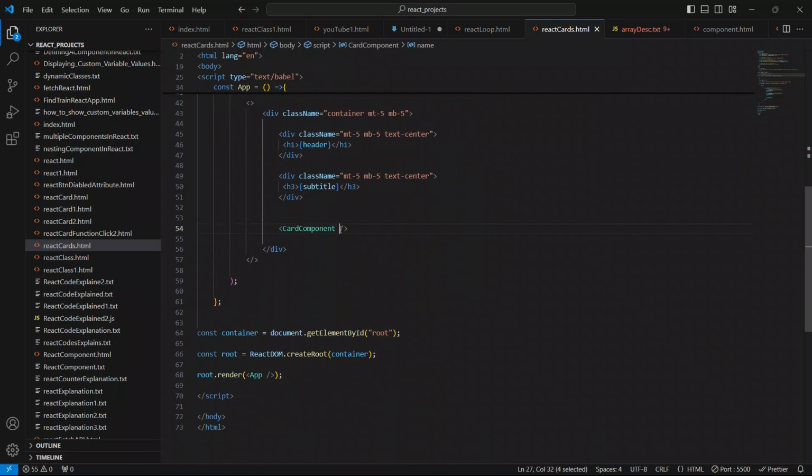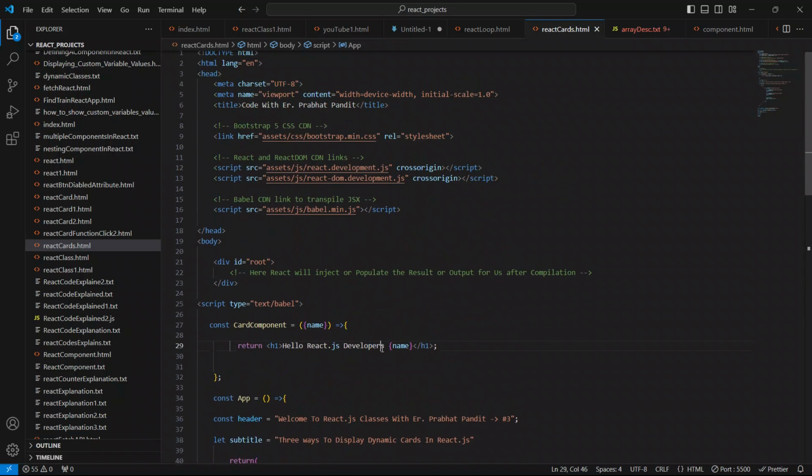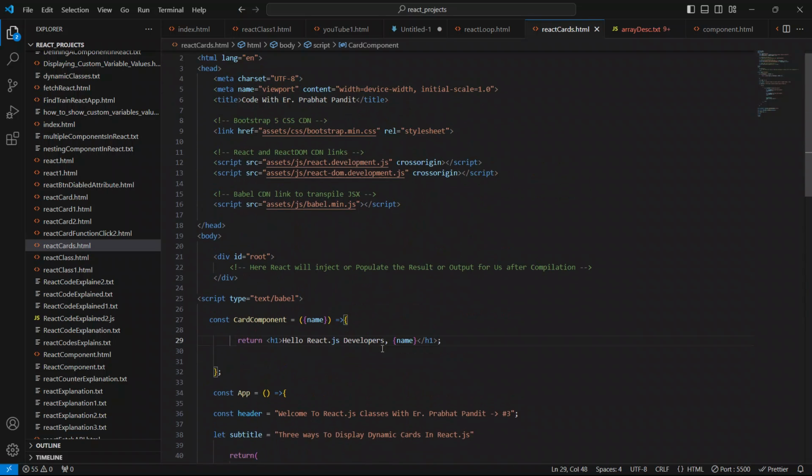We have to say on this card component, name equal to open and closing curly braces, and now we are free to give any name here. So I'll give the name as Priya Kumari. It is a text, so we have to put it inside single or double quotes, like this. Now just save your code, and let me put a comma here.